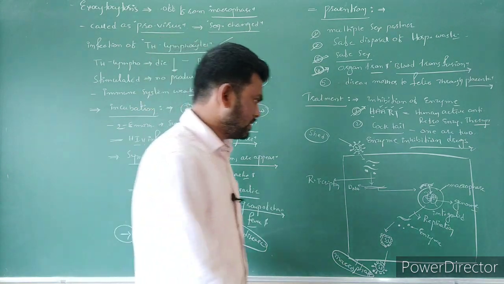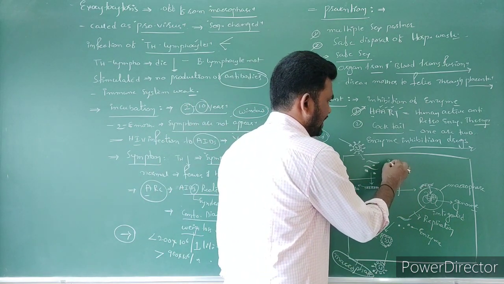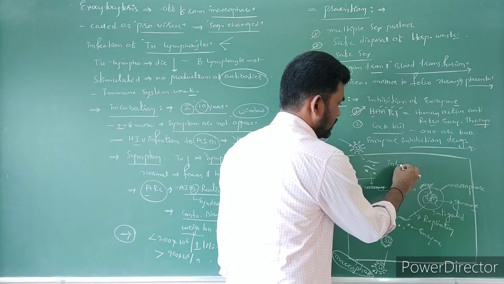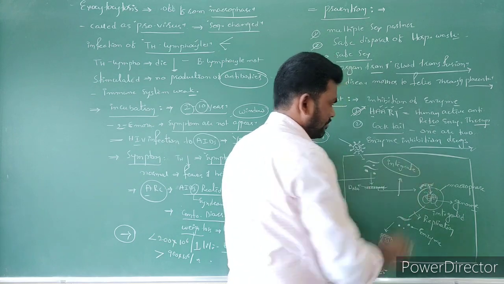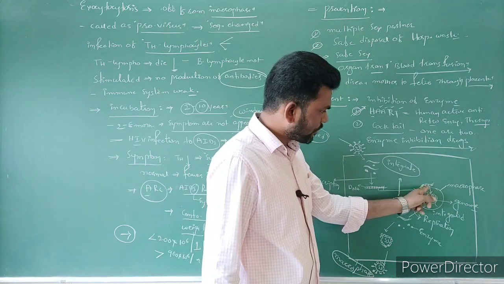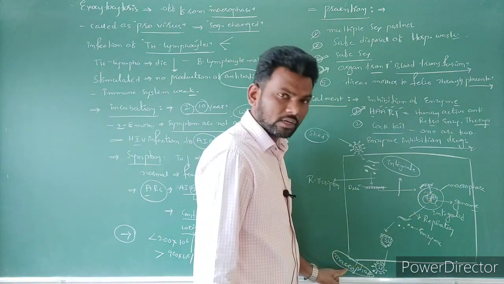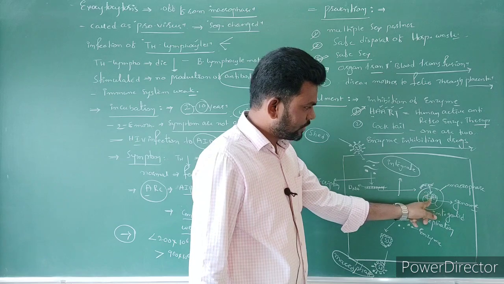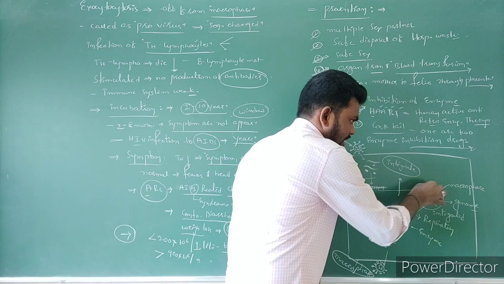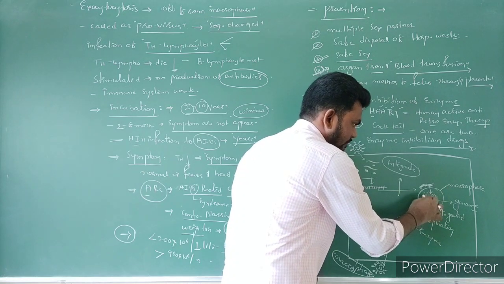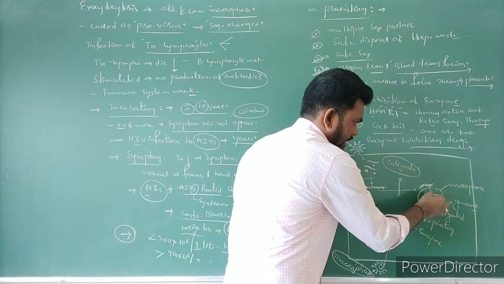Now this double-stranded DNA, in the presence of integrase enzyme, is incorporated into the host genome. The host is the macrophage, and this is the nucleus containing the genome. Now this viral DNA is integrated with the host genome.